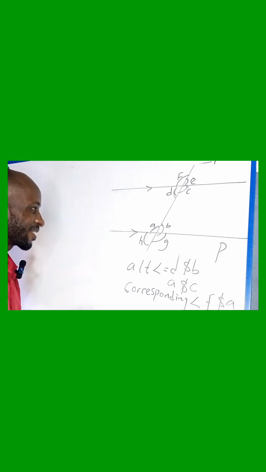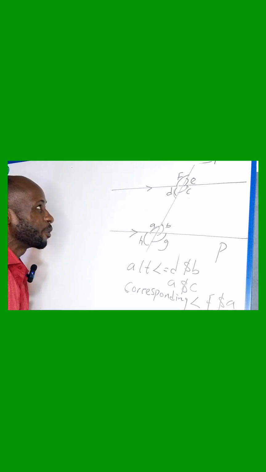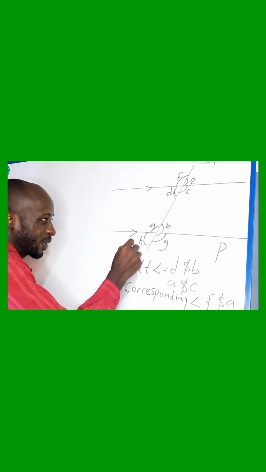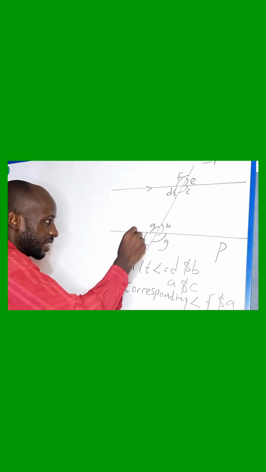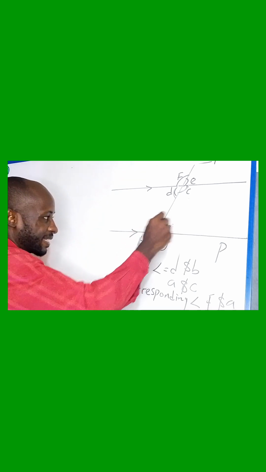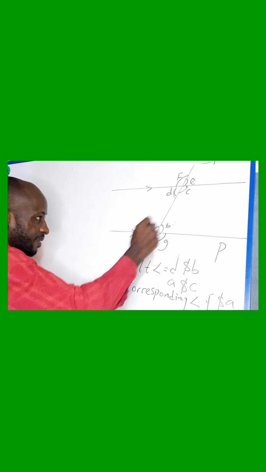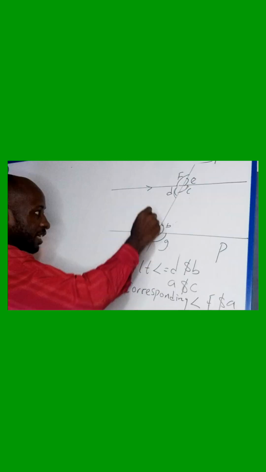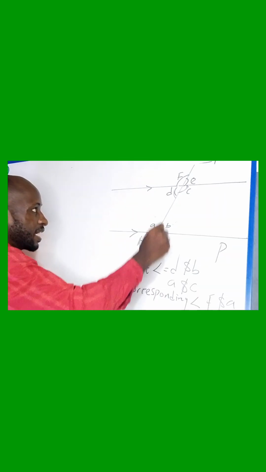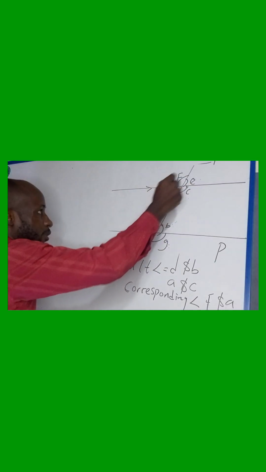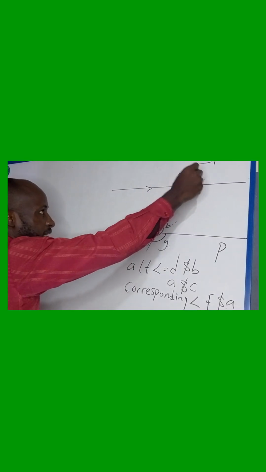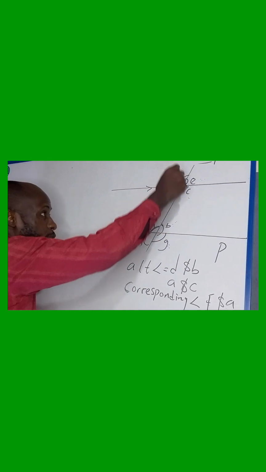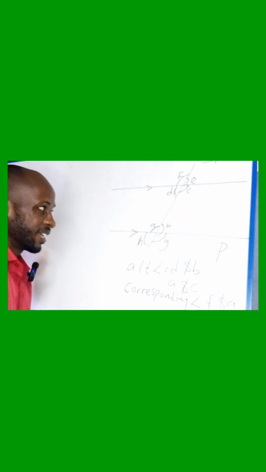Then the next one I'm trying to teach you is the vertical opposite angles. When I talk about vertical opposite, they are equal. Look here, this H and this B are vertical opposites. A and G, vertical opposite. D and E, vertical opposite. And F and C, vertical opposite. They are equal.